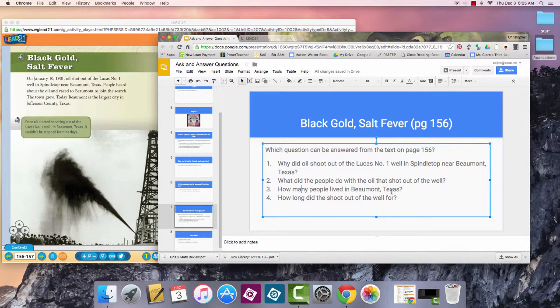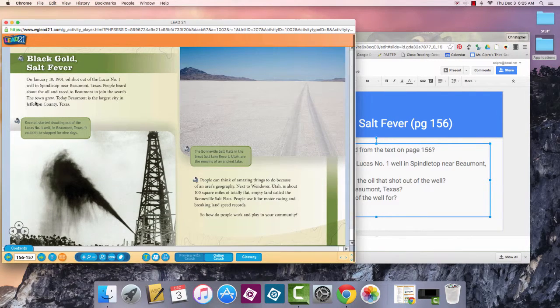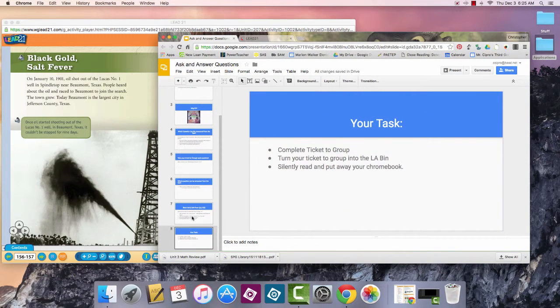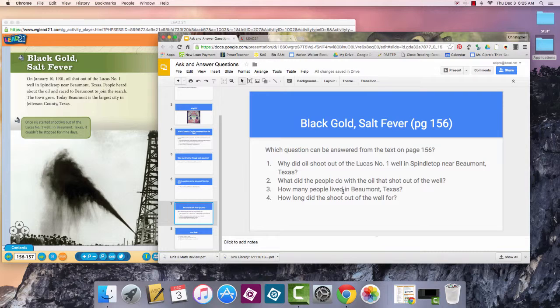Let's look at number 3. How many people lived in Beaumont, Texas? Oh, maybe I can answer this one. The town grew. Today, Beaumont is the largest city in Jefferson County, Texas. Well, I know it's the largest city in Jefferson County, but I don't know an exact number of how many people lived there. So I can't answer this, actually.